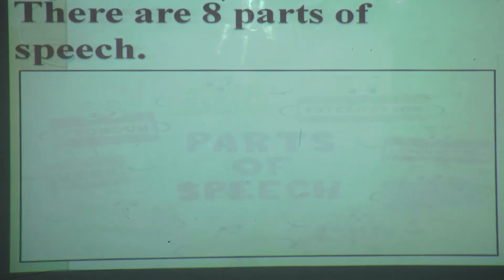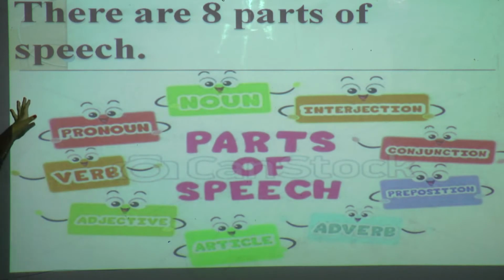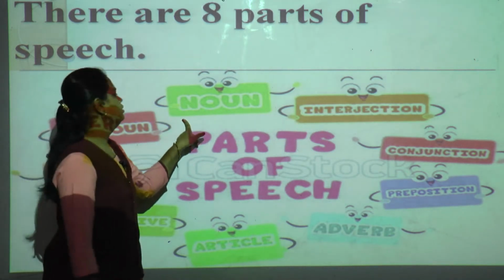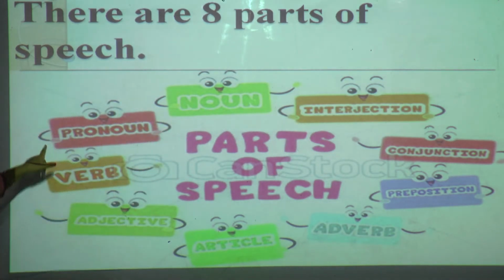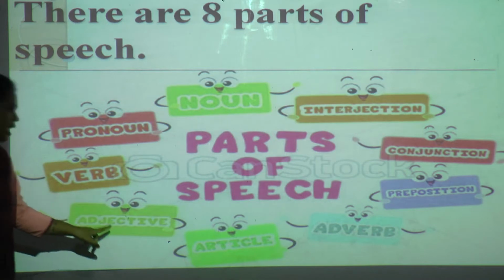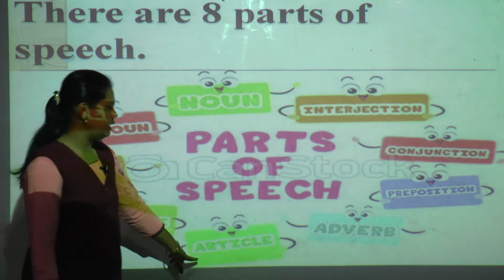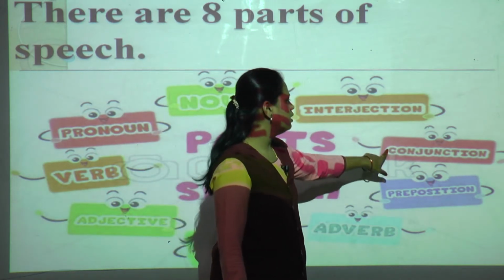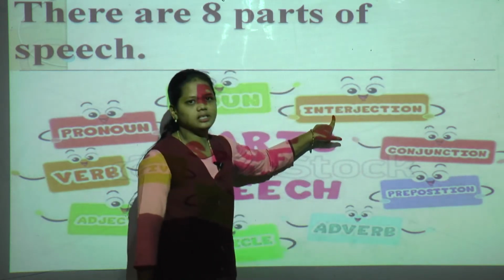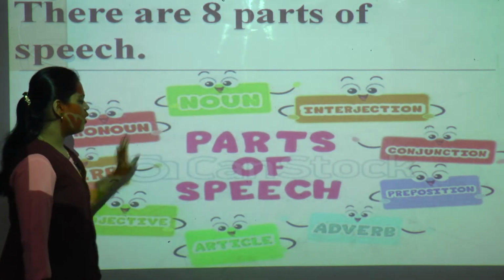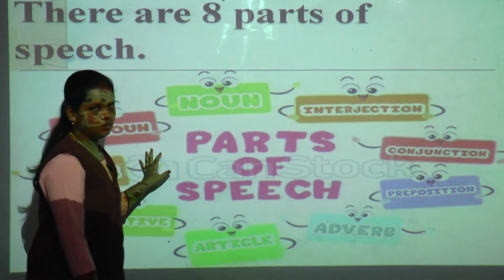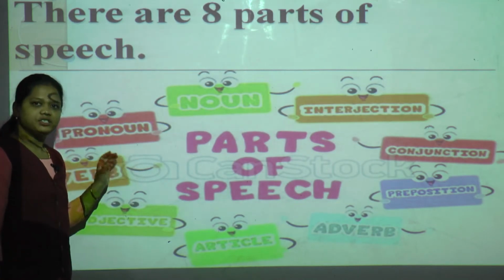Here you can see the 8 parts of speech: noun, pronoun, verb, adjective, article, adverb, preposition, conjunction and interjection. These are the parts of speech we are going to see in English grammar.